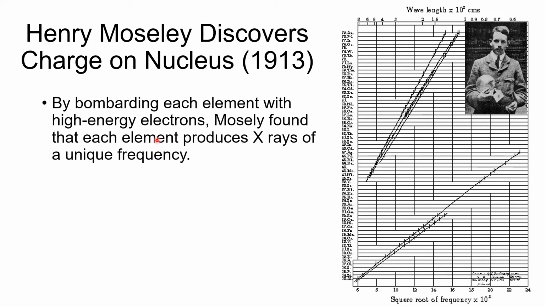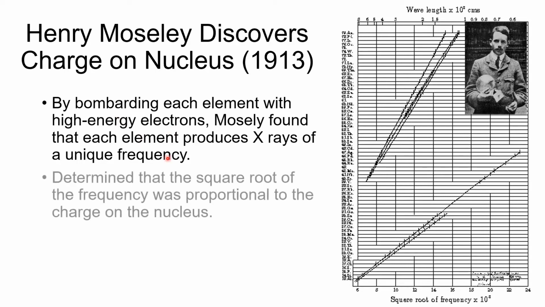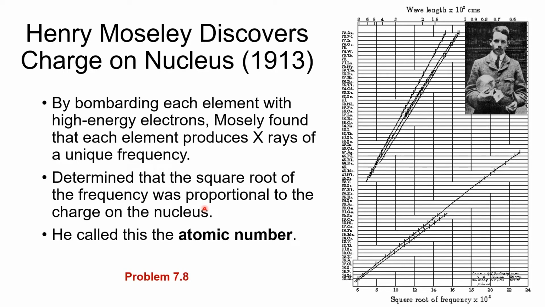What he did is he took elements and bombarded them with high energy electrons. When the high energy electrons ran into the metal, they would eject electrons, and then other electrons would fall back in, and you would get X-rays. He found that the square root of the frequency of those X-rays was proportional to the charge on the nucleus. And that charge on the nucleus, of course, is the atomic number.